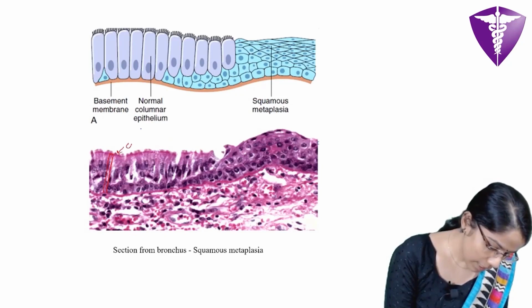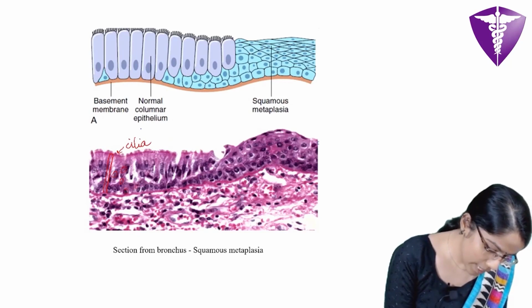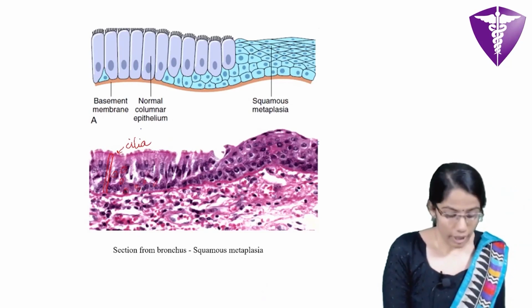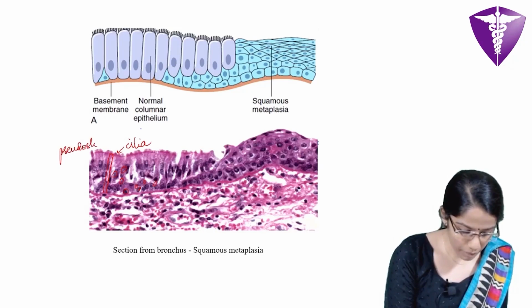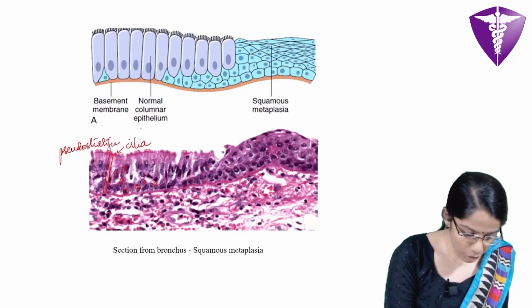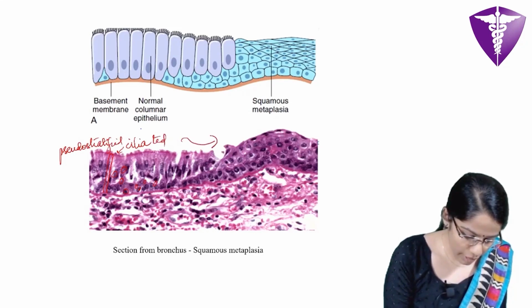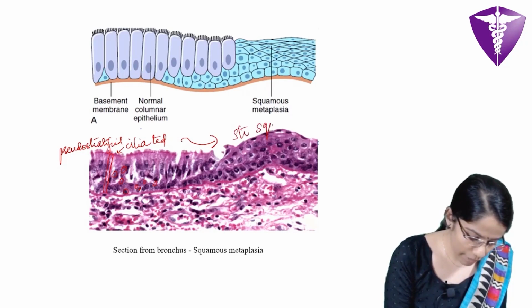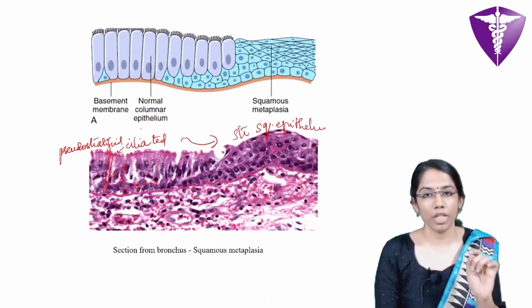Here you can see the cilia, and you can see the nuclei lying at various levels. So this is pseudo-stratified ciliated columnar epithelium, and as you go here it is being replaced by stratified squamous epithelium. So this is an example of a section from the bronchus showing squamous metaplasia.